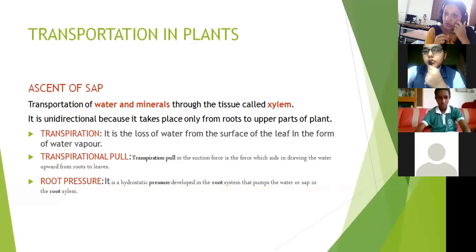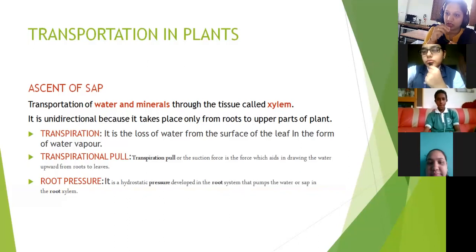The loss of water forces more water molecules to be absorbed, because the vacuum is created. That space should be filled, so there is a suction pull.